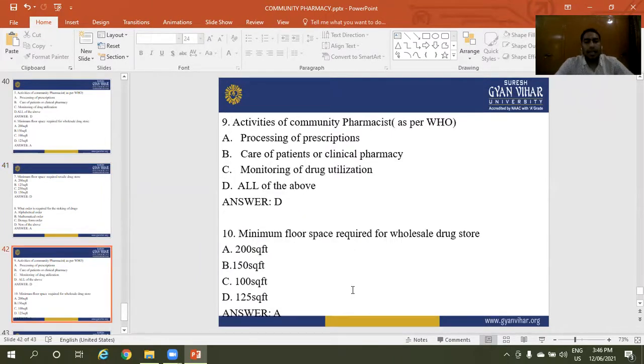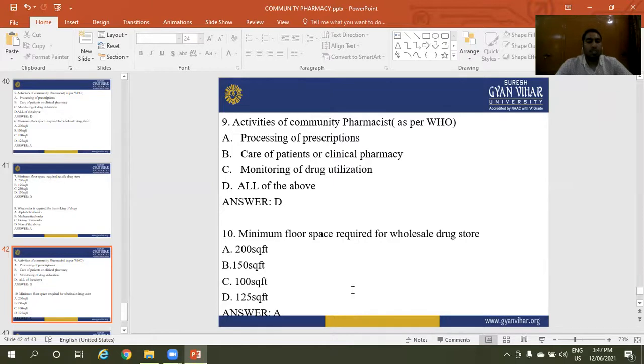Next one is activities of a community pharmacist as per WHO. Option A is processing of prescriptions. Option B is care of patient or clinical pharmacy. Option C is monitoring of drug utilization. Option D is all of the above. The right answer for the activities of community pharmacy is all of the above.